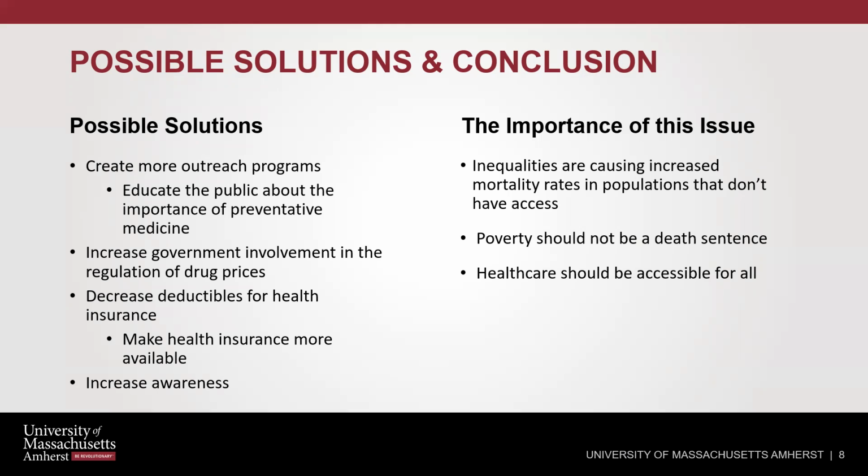Inequalities should not lead to higher death sentences for diseases. A woman in a lower income situation should have the same access to preventing breast cancer as a woman in a higher income situation. Healthcare should be more accessible for these people in these impoverished communities, as well as certain aspects of the social determinants of health, including food security and exercise. Poverty should not indicate whether or not you survive a disease. However, that seems to be the case in a lot of situations here in the United States.